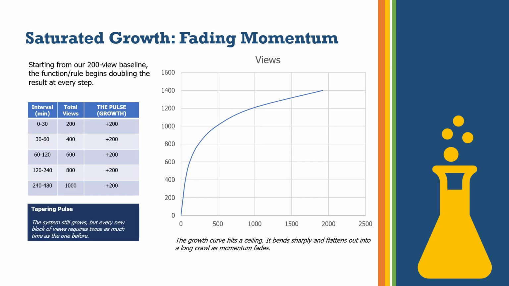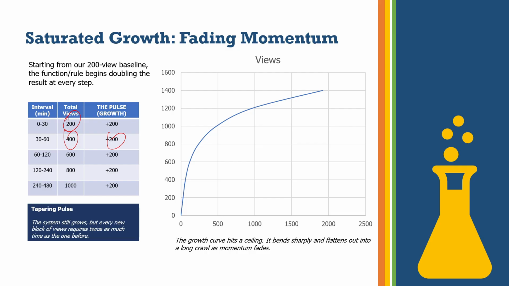If we look at the numbers, this may explain it a little better. Let's take the same example of the video that we posted. We start with our baseline: for the first 30 minutes, we have 200 views. Another 30 minutes pass, we have 400 views. It's the same thing that we saw in the steady growth as well as the exponential growth.